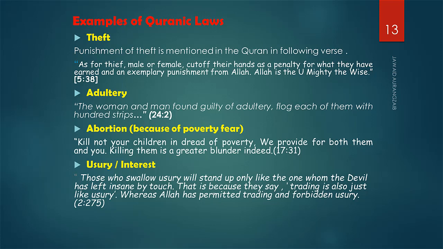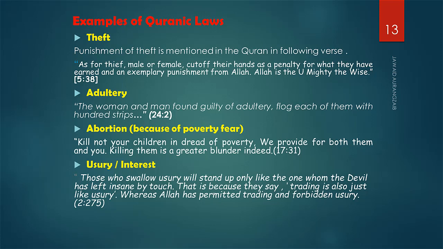Almighty Allah mentioned in Surah number 2, verse number 275, that those who swallow usury will stand up only like the one whom the devil has left insane by touch. This is because they say trading is also just like usury, whereas Allah has permitted trading and forbidden usury. So interest is not allowed in Islam.